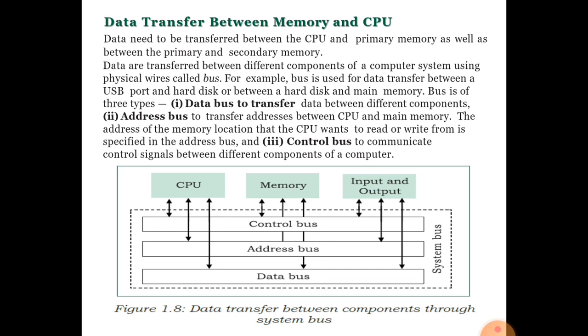Data bus: data between components, means the data bus transfers the data from one circuit to another, from one unit to another. Data bus carries the data from one unit to another, from one digital circuit to another circuit. Address bus transfers the address between the CPU and main memory. Without the address bus, where will the data be processed? There are so many circuits.